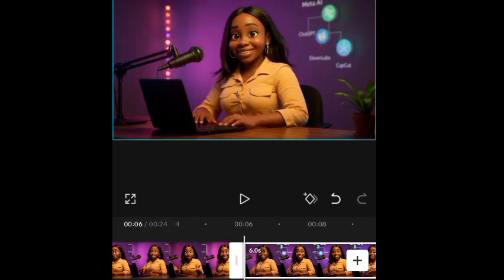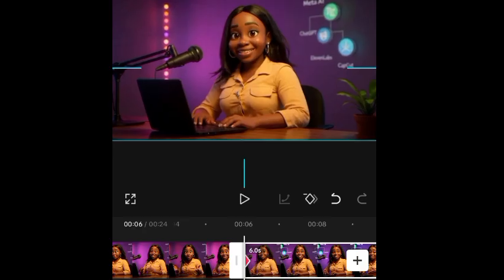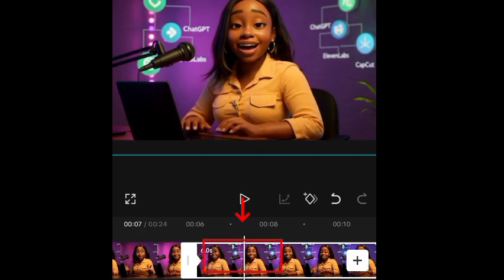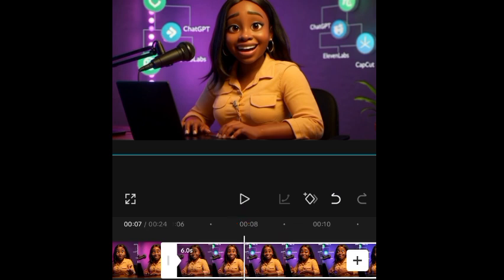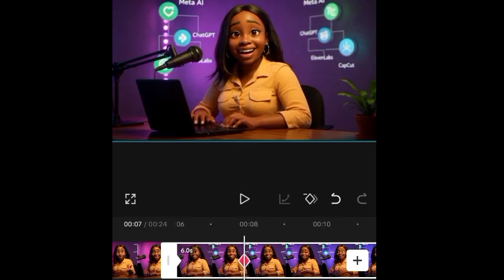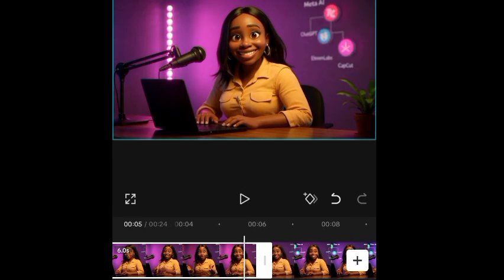So I'll click on the second one, and when it's highlighted, I'll click here on keyframe where the video starts from. I'll click on keyframe, and then I'm going to pinch the picture that is showing, right, to increase it a bit. Then I'm going to move the cursor down to a point, click on keyframe again, and then I'm going to pinch the picture back to size, right? Pinch the picture back to size. This way, when this next slide begins, it doesn't look like it's jumping into it.